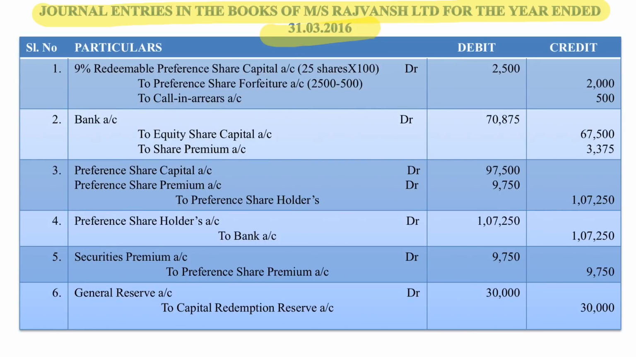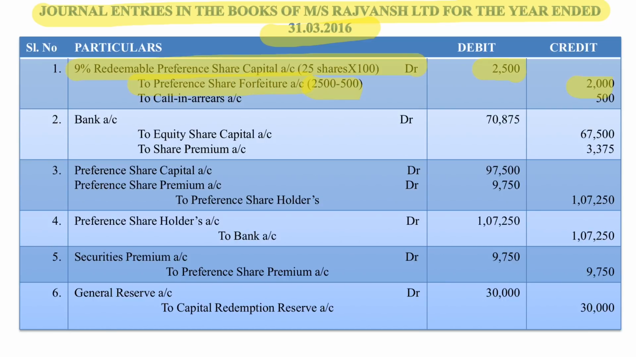The first entry in this case would be forfeiture of 25 preference shares. Since we have completely called up the entire 100 rupees, we have to cancel the share capital to the extent of 100 rupees for 25 shares. So 25 shares into 100 comes to 2500. We have to cancel that much of capital. And in this case, we have not received only 500 rupees. That's why we had created the asset calls in arrears.